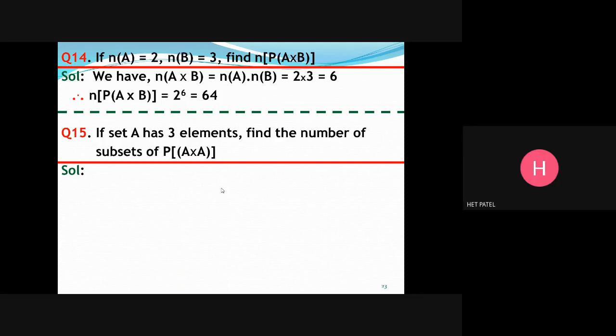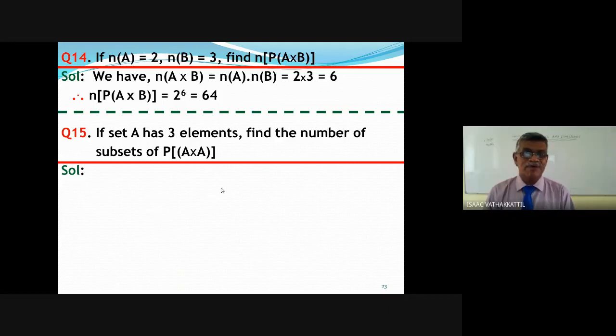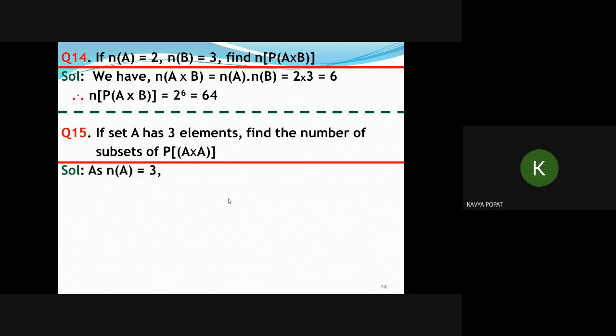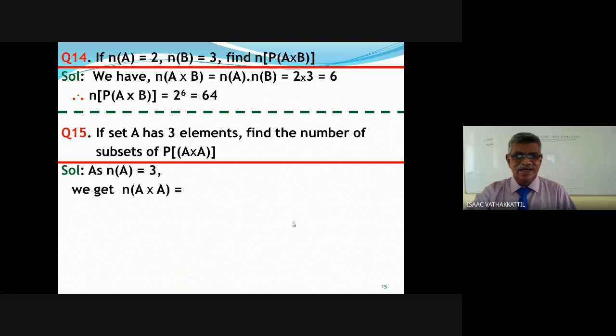Sir, it is 2 raised to 6 again, because 3 into 3. Oh, sorry, 9. 2 raised to 9. 3 into 3 is 9. If you read the question carefully, you have to find subsets, not number of elements. Earlier it was the number of elements of the power set of A cross B. Here I want the number of subsets of the power set of A cross B. Number of A is 3. A cross A has 9 elements.